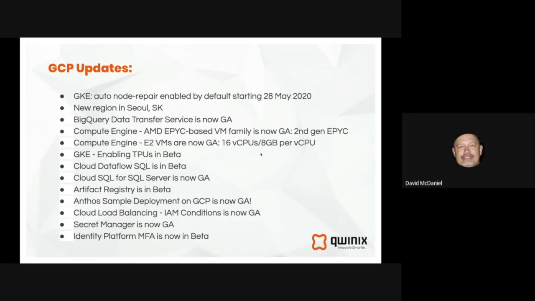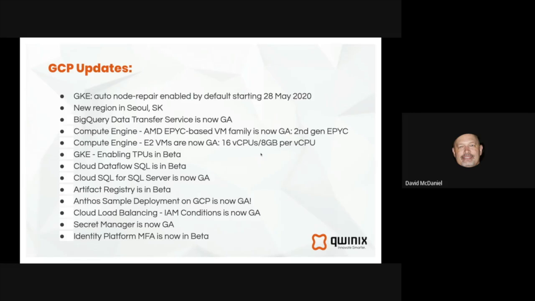The Anthos sample deployment on GCP is now generally available, and that comes as a marketplace app which uses Google Deployment Manager to roll out 2 user clusters and the control plane, get everything set up, and deploy a couple applications, as well as the Anthos service mesh and all the various ACM and Anthos components. So it's literally a few clicks and you've got Anthos running.